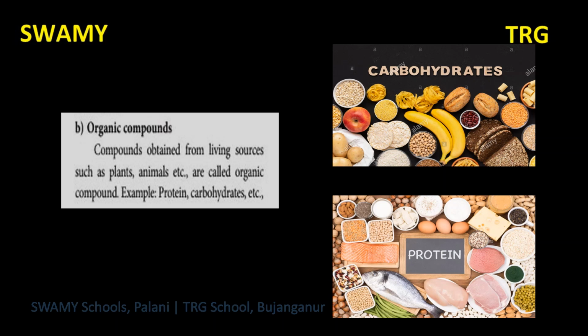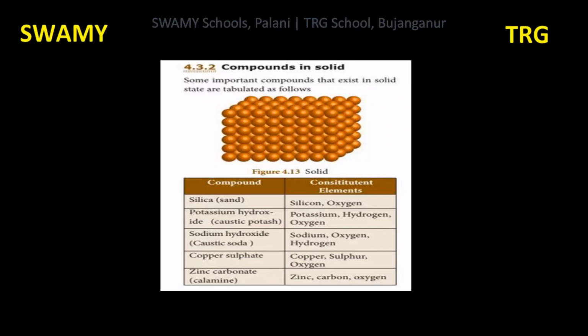Organic compounds contain high numbers of carbon atoms bonded to hydrogen atoms. They are usually of biological origin. So, organic compounds are mostly carbon containing compounds, while inorganic compounds mostly do not contain carbon atoms. Both inorganic and organic compounds exist in all 3 states of matter, that is solids, liquids and gases.